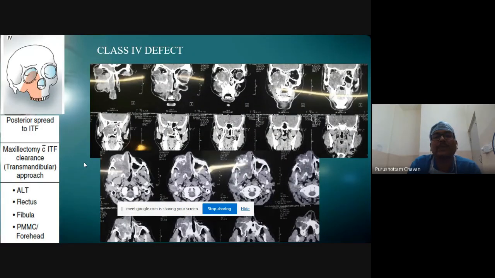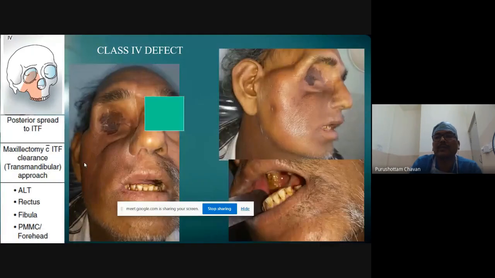So some more examples. Extensive disease you may not be able to do with fibula, and if you try to put some temporalis fascia or try to rehabilitate them, the prosthesis doesn't work. You can see here it is a total maxillectomy with orbital exenteration, with temporalis being pushed here. It has not served any purpose. The patient has got trismus, and you can see there is crusting.